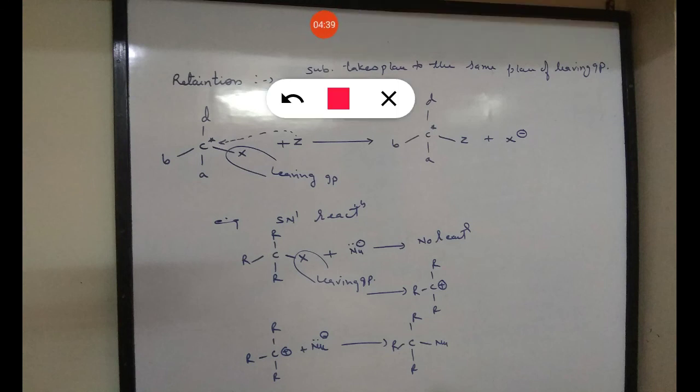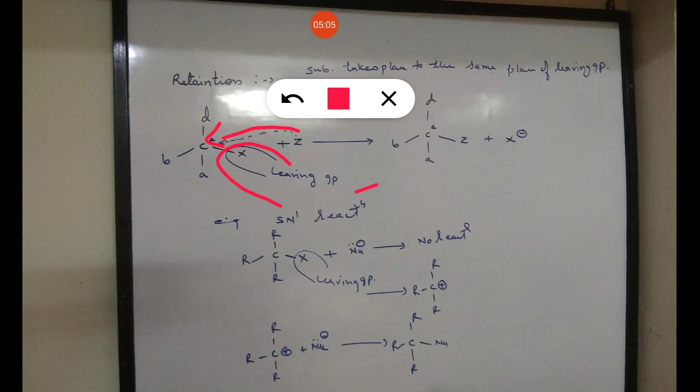Now the term retention itself indicates that substitution takes place at the same place as the leaving group. This is the leaving group. This leaving group is removed, and in the same place Z is substituted, that is said to be retention, as we will study in the SN1 mechanism.